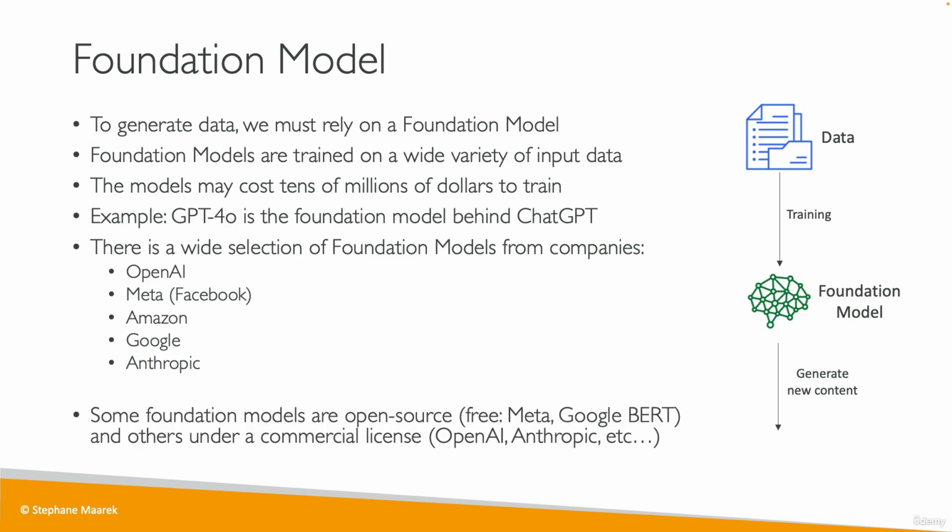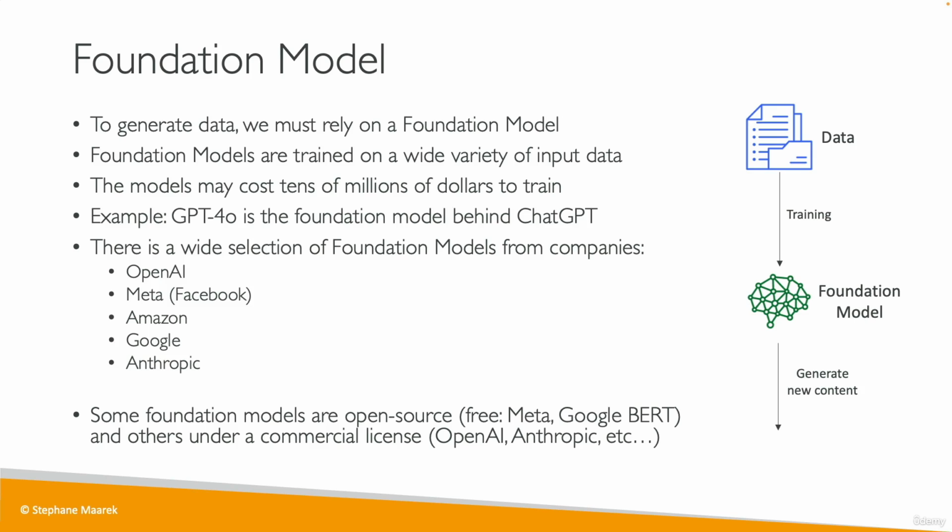Some of these models are going to be open source. For example, they're going to be free. For example, Meta is working a lot on open source models. We have Google BERT as well, which was one of the first models in the Gen AI space, which also is open source. But some are under a commercial license. For example, OpenAI, you have to pay to use GPT at a certain level, Anthropic, and so on. And so we're going to see how we can access these models on AWS as well.